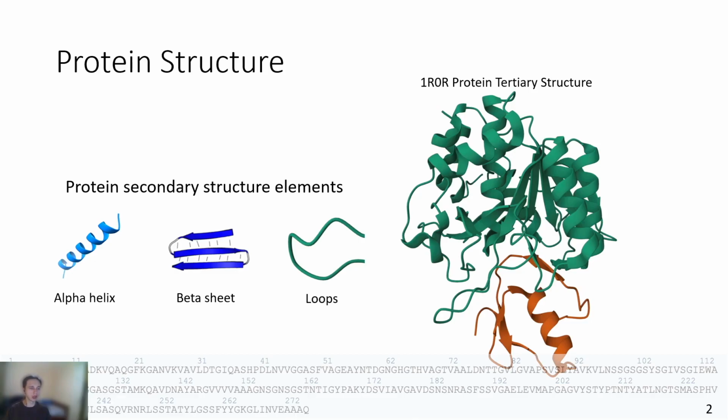The most common types of secondary structure elements are alpha helices and beta sheets that consist of beta strands, which are then connected by the loops. The tertiary structure is the overall three-dimensional shape of a single polypeptide chain, and the tertiary structure determines the protein's functionality.